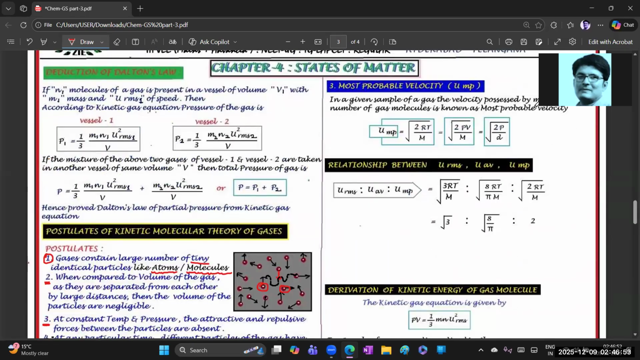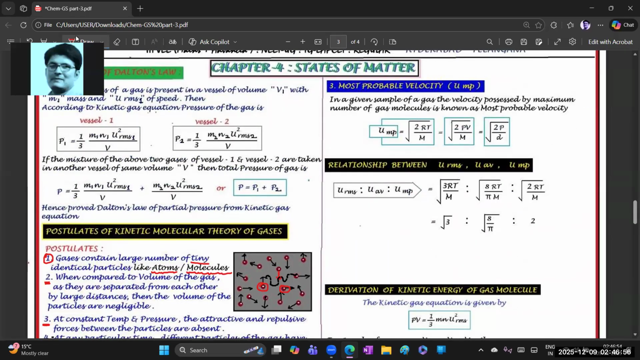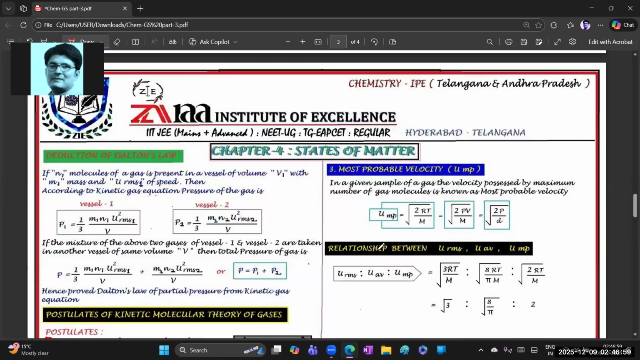Next, most probable velocity. You had better take a screenshot of this one. This is very easy. The basic formula for most probable velocity is root 2RT by M, for RMS velocity root 3RT by M, and for average velocity root 8RT by pi M. Try to remember them like that. For most probable velocity it is under root of 2RT by M. Again, instead of RT we write PV, so 2PV by M, and instead of V by M we write d. So finally it is under root of 2P by d, with density.